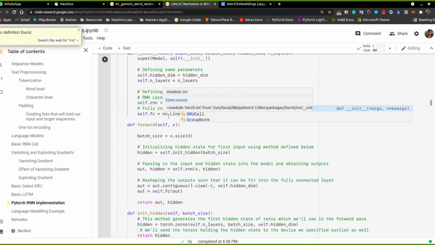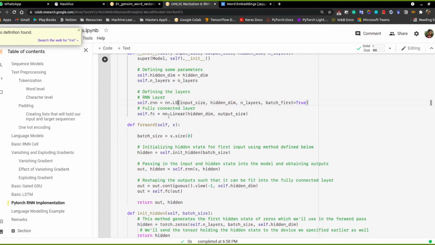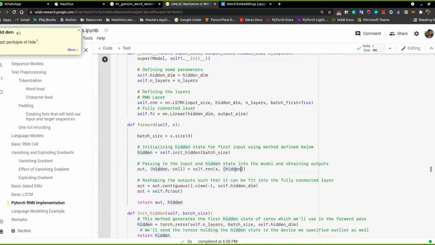But if you are doing LSTMs, then you'll also have to initialize a cell state along with the hidden state. If you want to pass it, it should be the hidden and cell states that you obtain. And during the output, you will return the hidden and the cell state.